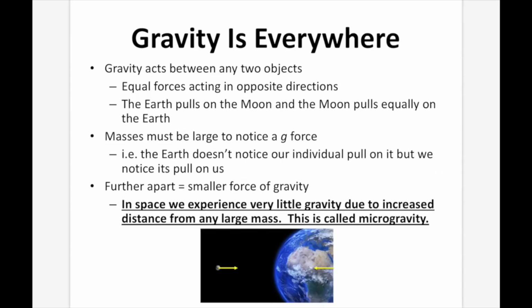Now, as we did say, gravity is everywhere. Gravity acts between any 2 objects, equal forces acting in opposite directions. So if you have the Earth and the Moon, even though the Earth is much bigger, and as a result the Moon orbits the Earth, we get the same attraction between the Earth and the Moon as we do between the Moon and the Earth.